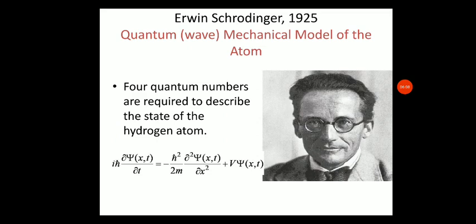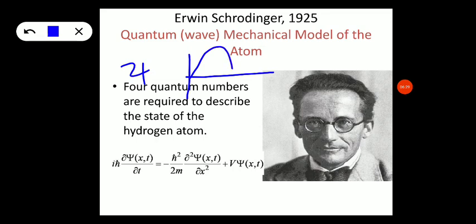Erwin Schrödinger, who is the father of quantum mechanics, developed the quantum mechanical model for the hydrogen atom. The important parameter used by Schrödinger is psi, as I told previously. Psi is nothing but a wave function, and this represents the amplitude of the wave. Amplitude is nothing but the energy of the wave, whereas psi square gives the probability.